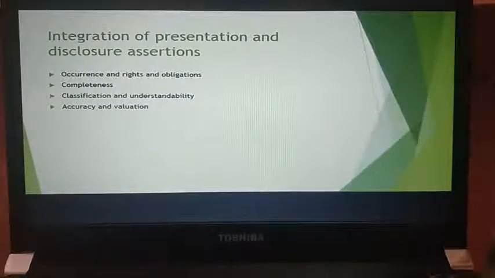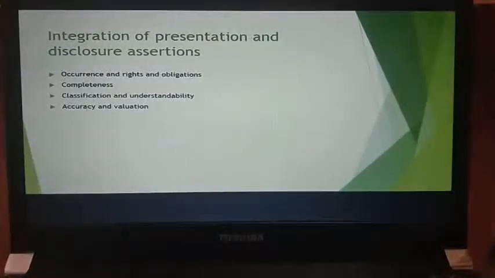Again, completeness based on how your disclosure of assertion is. Based on this, how effectively you are completely providing the information, okay, based on the account balances. Next, you have classification and understandability. How you are classifying, how you are making them understand a particular thing, how you are presenting it, whether you are appropriately aggregating and disaggregating the account balances, etc. So all of this has to be mentioned in the classification and understandability.